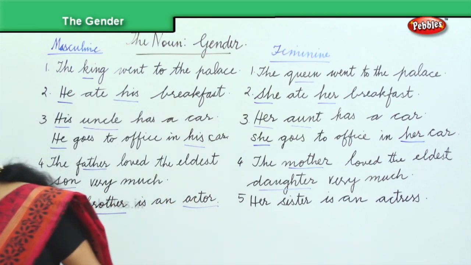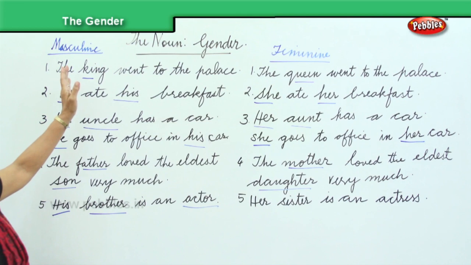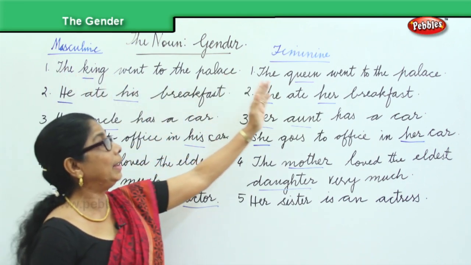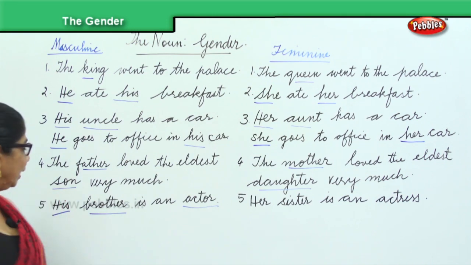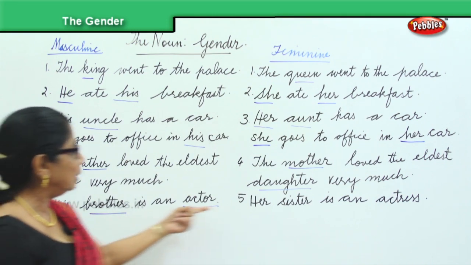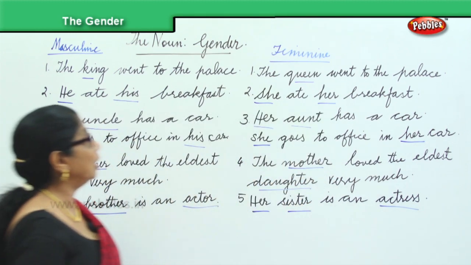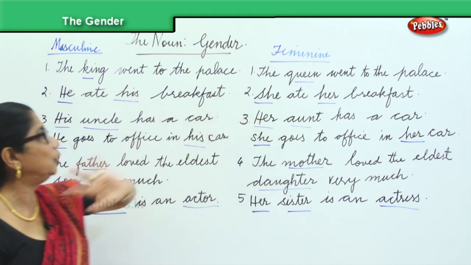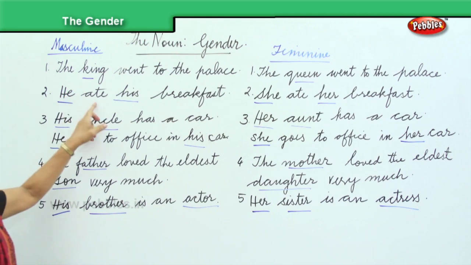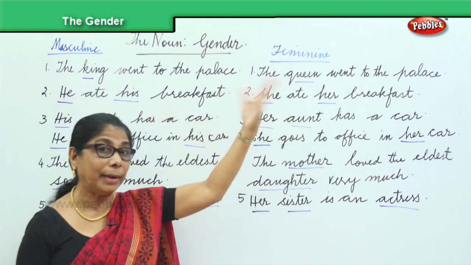Now, let's look at all the sentences that we have changed. Here, what have we done? From the masculine, we made the feminine. What are the words we have changed? Here we have his brother, her sister, actor, actress. Now, the king went to the palace. The king became the queen went to the palace. He ate his breakfast. That became she ate her breakfast.